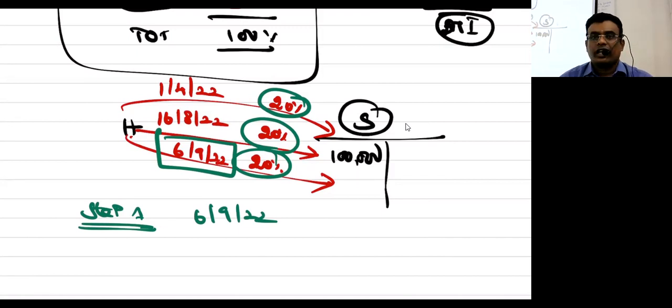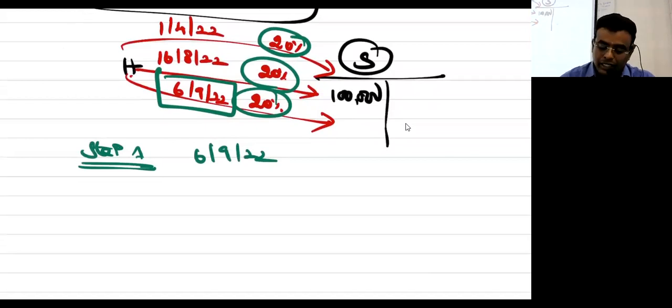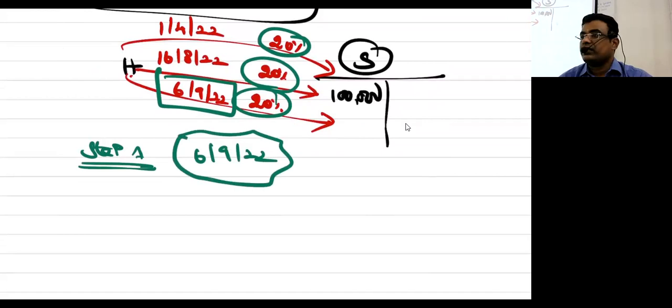Okay, 100 different types of the questions we can find. Okay, now listen. Step number 1. Now date of control will be 6th September 22, because on the date only we acquire.